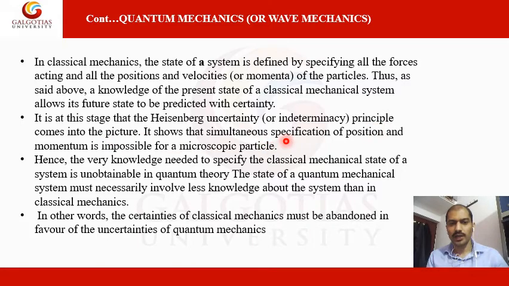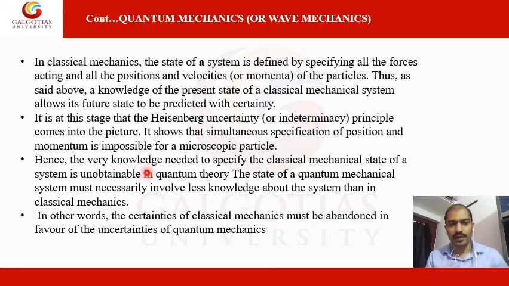It shows that simultaneous specification of position and momentum is impossible for a microscopic particle, such as an electron.